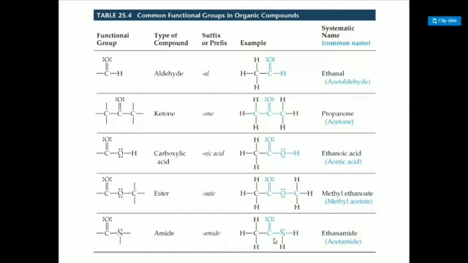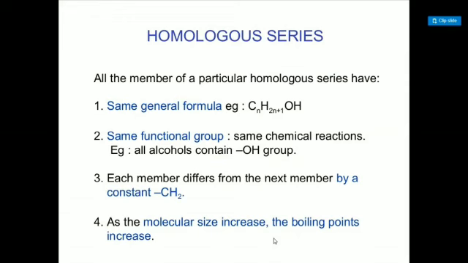CHO is aldehyde. COC or C double bond O is ketone. COOH is for carboxylic acid. COOC is for ester, with one oxygen with a double bond and another oxygen with a single bond bound there. CON is amide. These are all the functional groups.